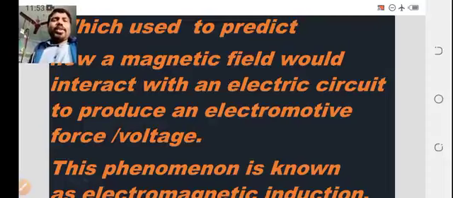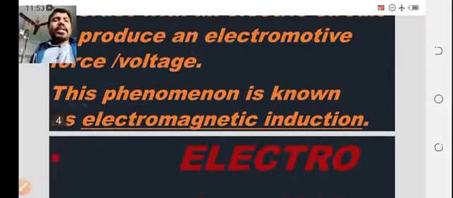This is the main concept of Faraday's law, and this simple phenomenon is known as electromagnetic induction. Before moving to the further concept, we would like to know some of the basic terms related to electromagnetic induction and Faraday's laws.